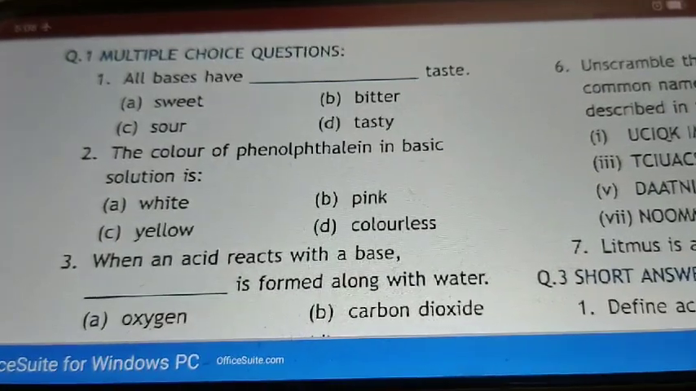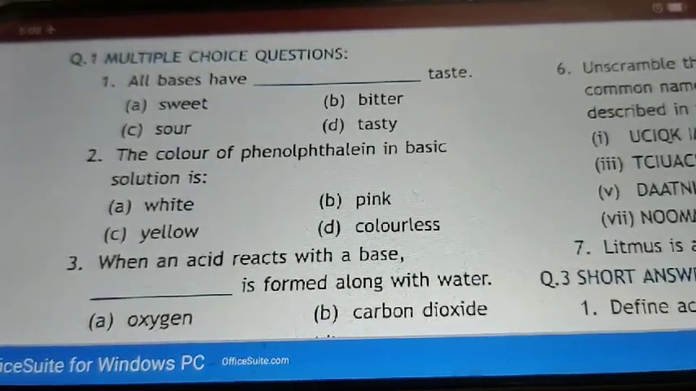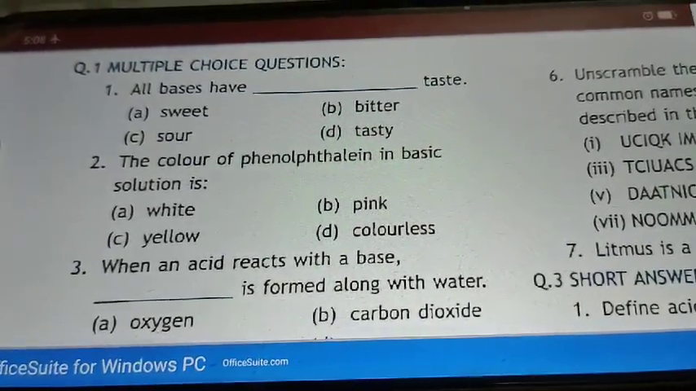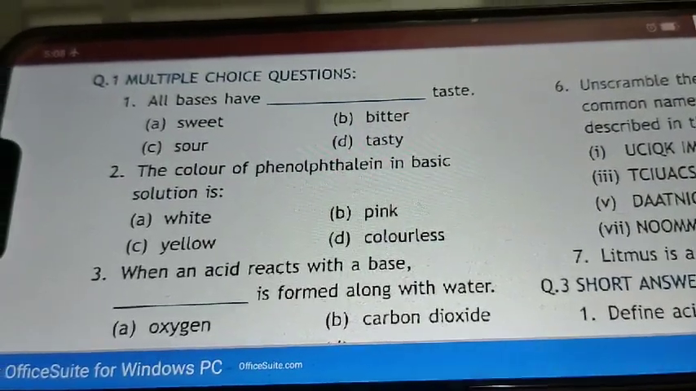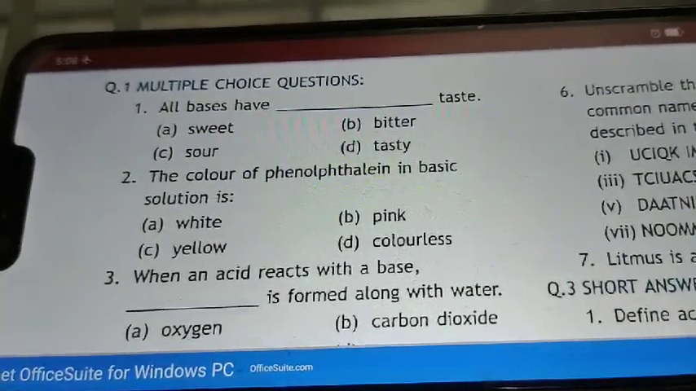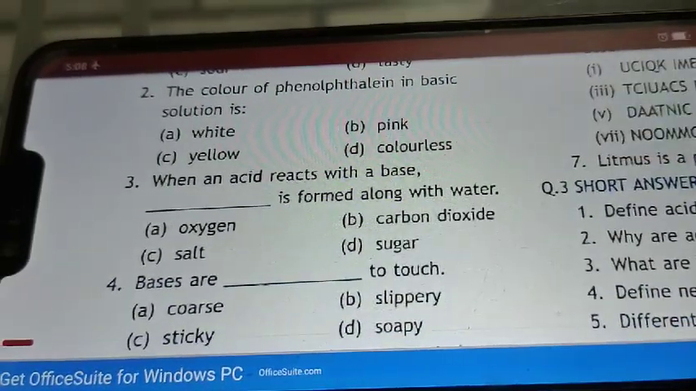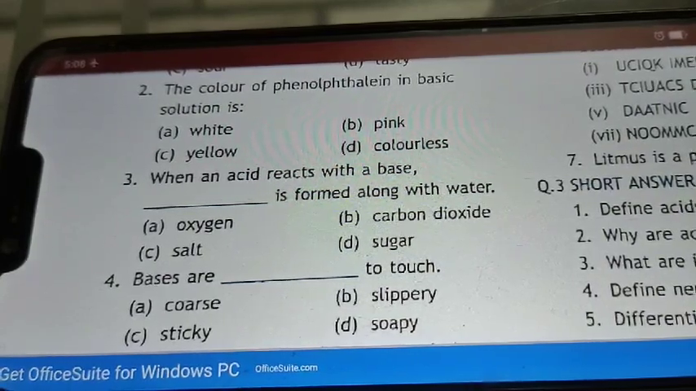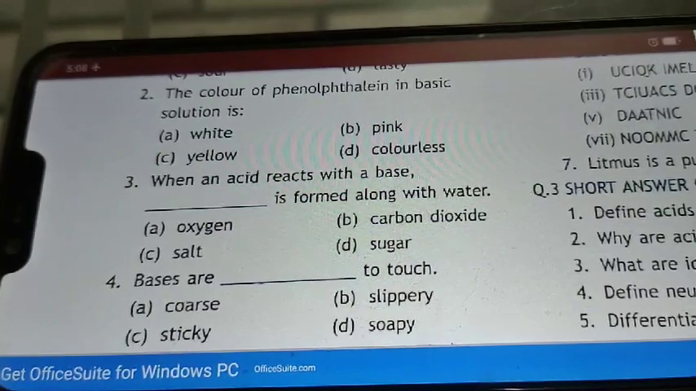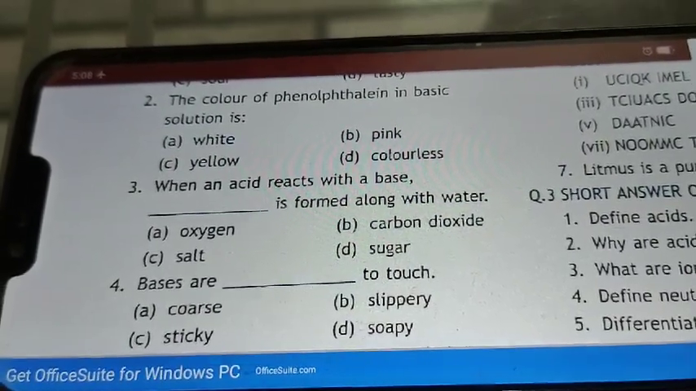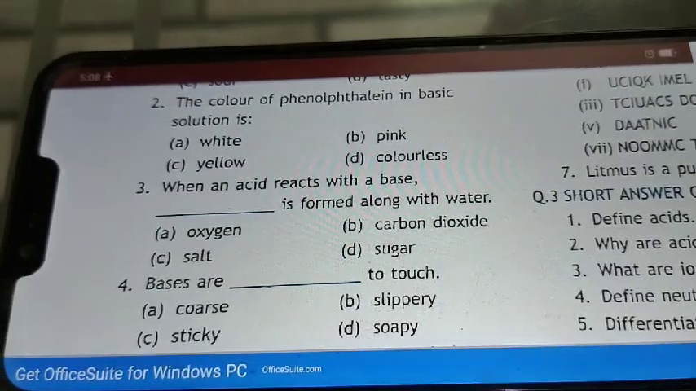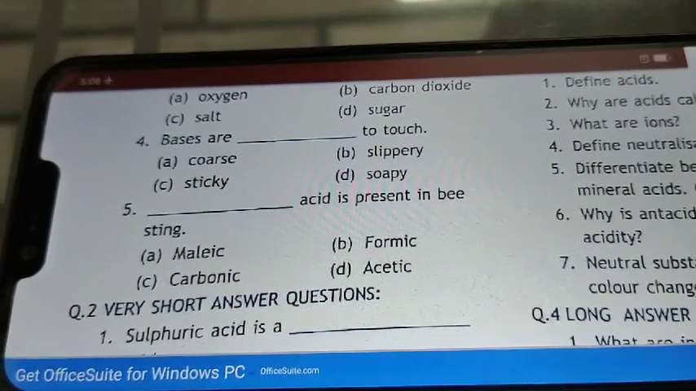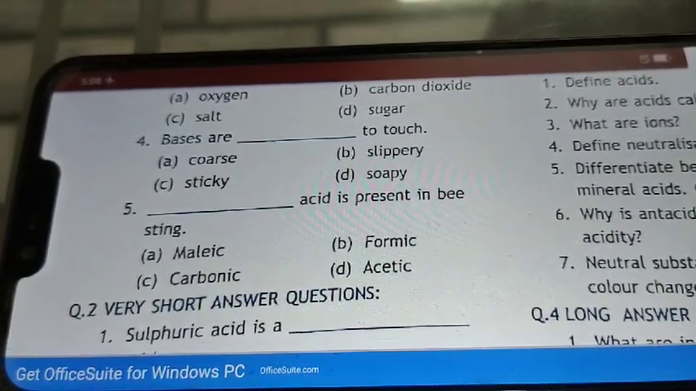See first, all bases have dash taste, and I have told you that all bases have bitter taste. Second, the color of phenolphthalein in basic solution is pink. Third, when an acid reacts with a base, dash is formed along with water, that is salt. Bases are dash to touch, that you can put a tick on, slippery or soapy. Next we are having, see, fifth, dash acid is present in bee sting, that is formic acid.